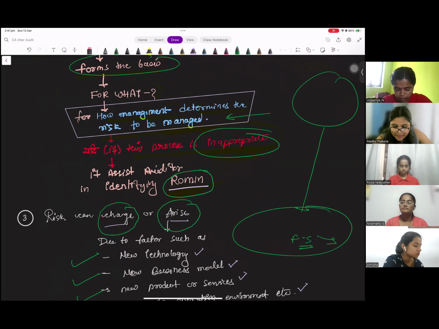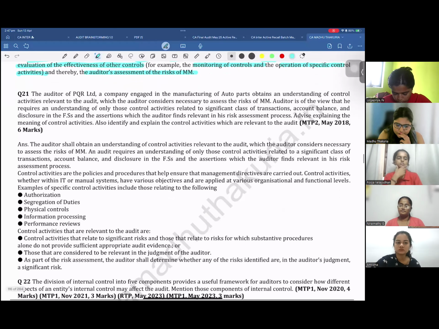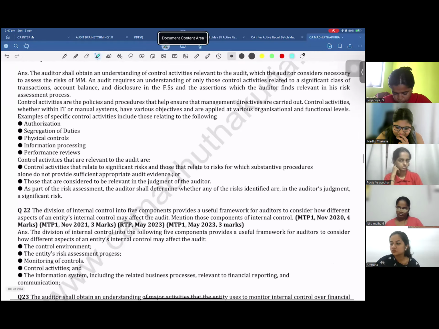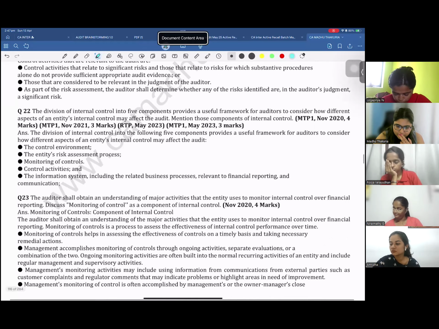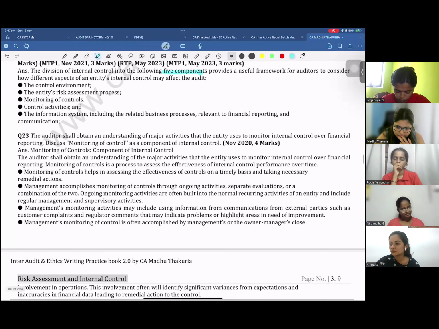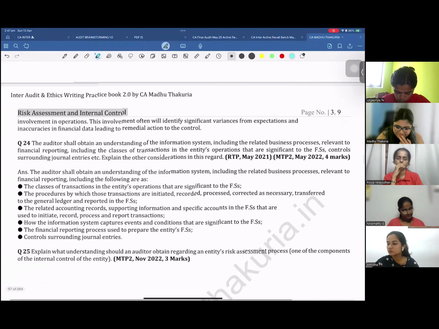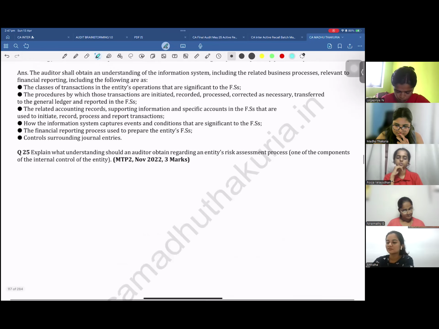Just let me see if I have a question on the risk assessment process or not. This is a question on control activity. This is the component. This is monitoring of control. This is understanding of information system.